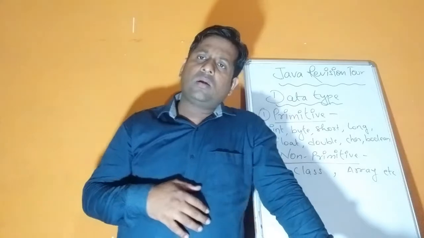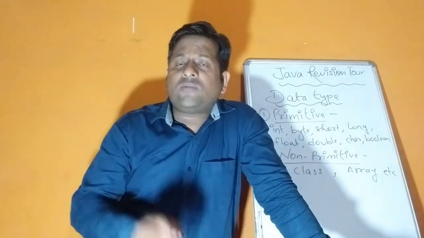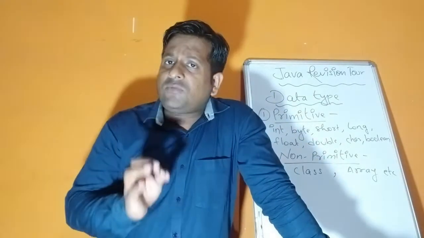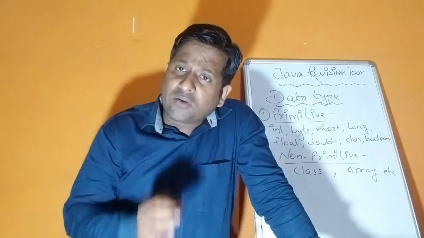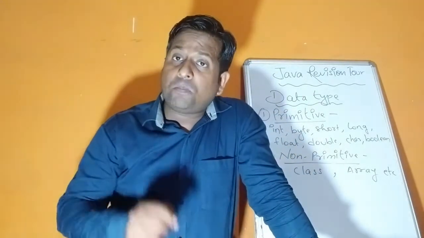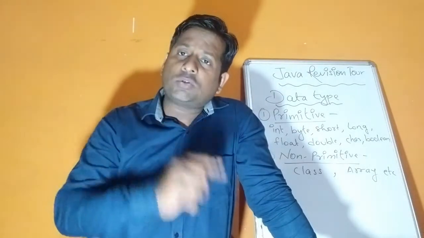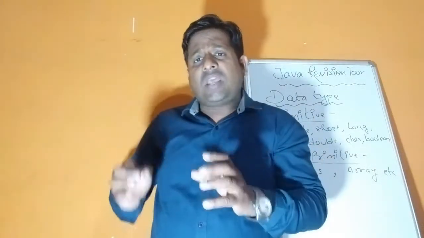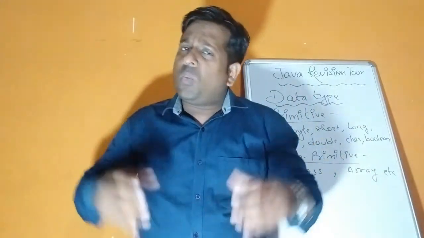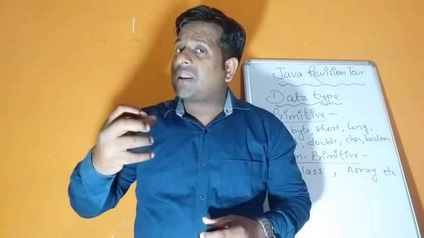Let us take one example. A divided by B. What is the answer? It depends on the value of A and the value of B. If the value of A is 4 and the value of B is 2, 4 divided by 2, what is the answer? 2, that is an integer. But if the value of A is 5 and the value of B is 2, now what is the answer? 2.5. That means float. So here we will not take the data type as either float or int. Instead we'll be taking double. Whatever answer may come, whatever the user may input, our data type is correct and it is ready to handle both values. So double.